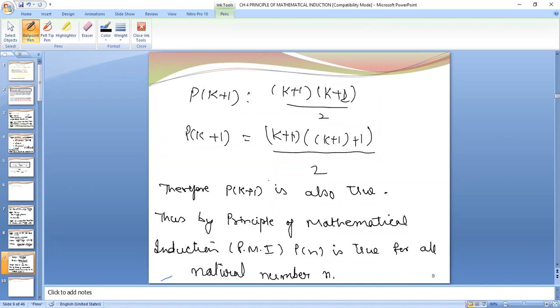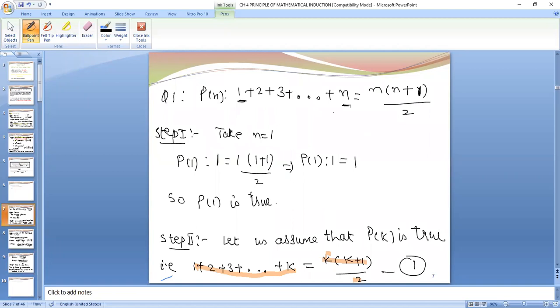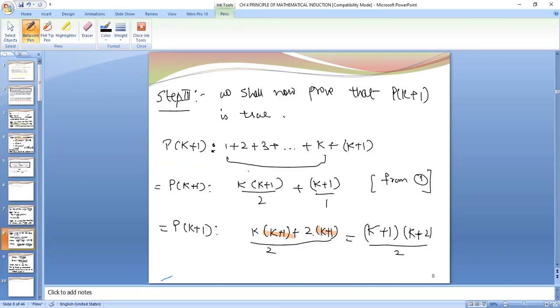Okay, so pk plus 1 we have proved here. In the same way you have to solve all the questions. First, we will prove it for n is equal to 1, right? The second step, we will assume that pk is true. And the third step, we will take only the left hand side and take it to the right side, right? We will prove that it is equal to the right side.